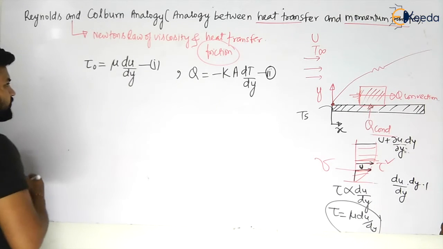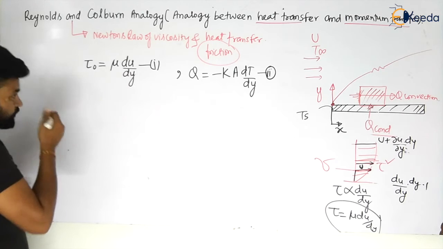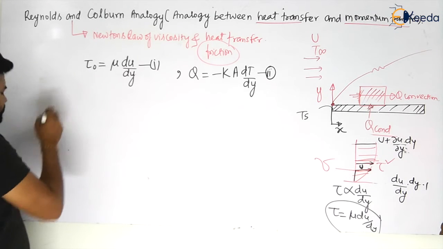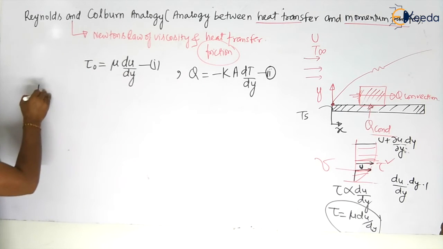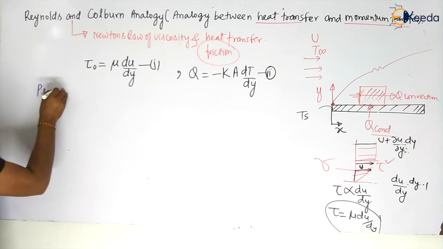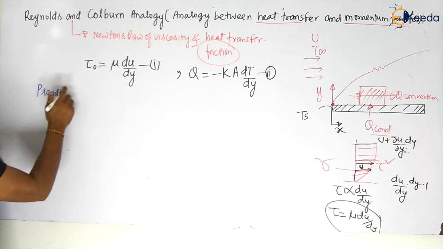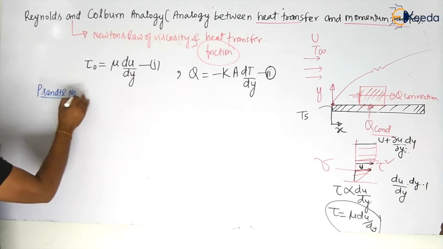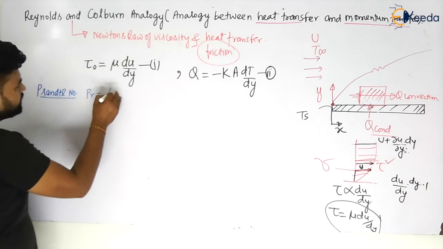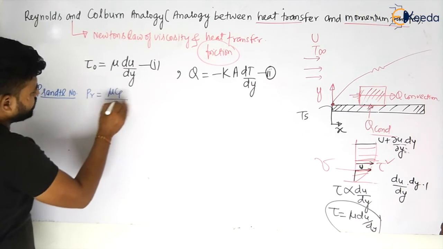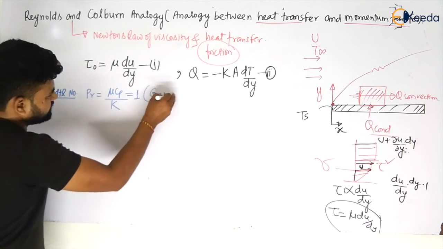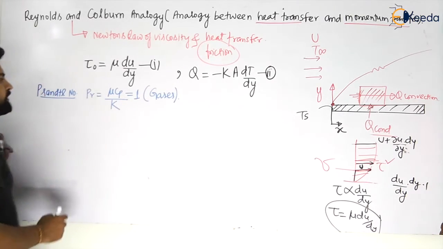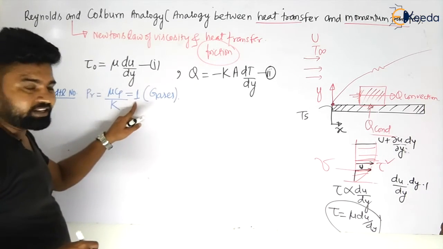Now let us equate both the equations. But how should we equate? We know that the Prandtl number is given by Pr is equal to mu Cp by K, my dear students. If I consider gases, generally for gases the value of Pr is equal to 1.